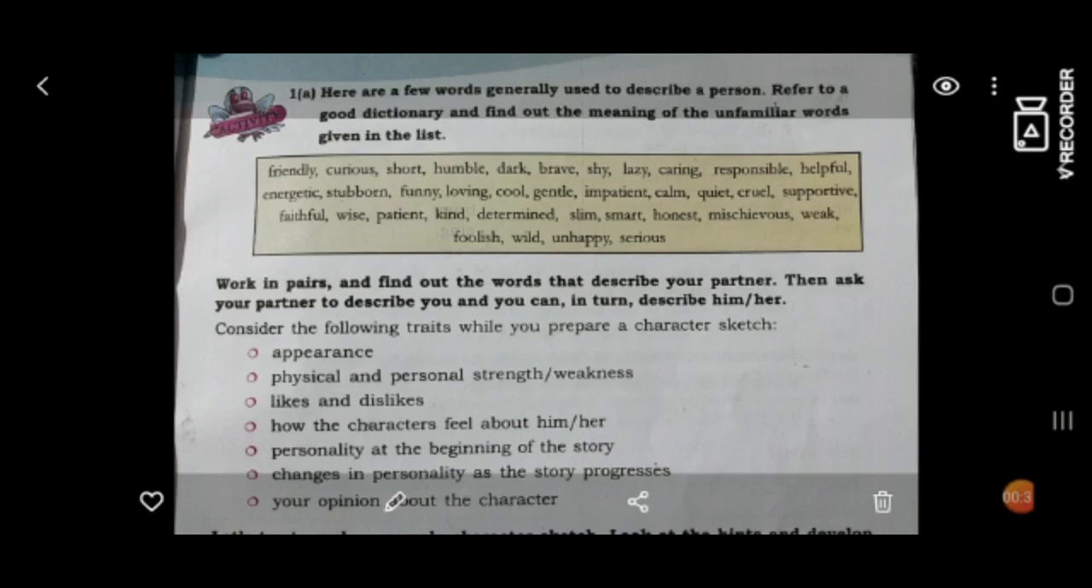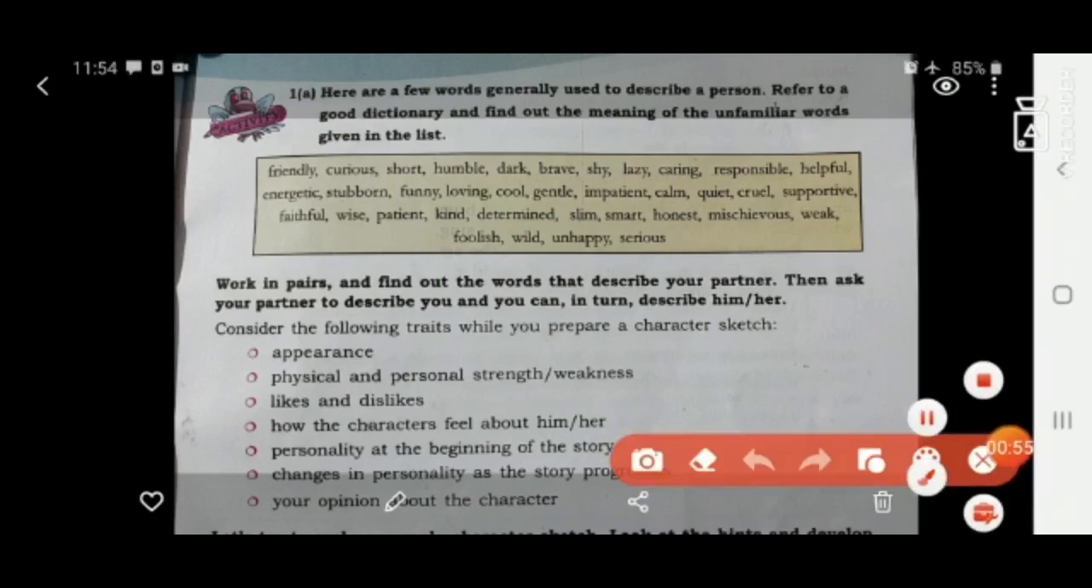Now what are the features for preparing the character sketch or to describe a person? What are the different features, or what are the things you should remember while you are doing this activity? എന്തൊക്കെ നമ്മൾ ശ്രദ്ധിക്കണം? Now below that, these are the features. First, look at appearance. What do you mean by appearance? What do you feel when you see that person? എന്തൊക്കെ നമുക്ക് തോന്നുന്നു അയാളെ കാണുമ്പോൾ?